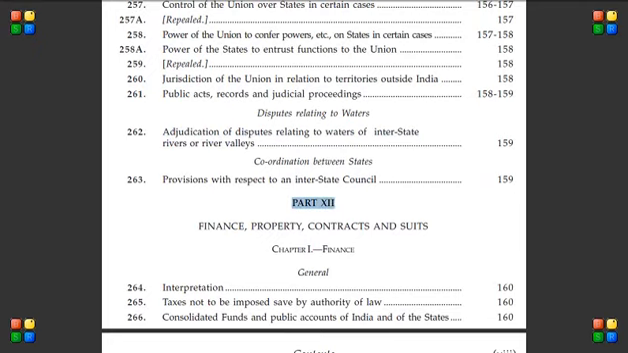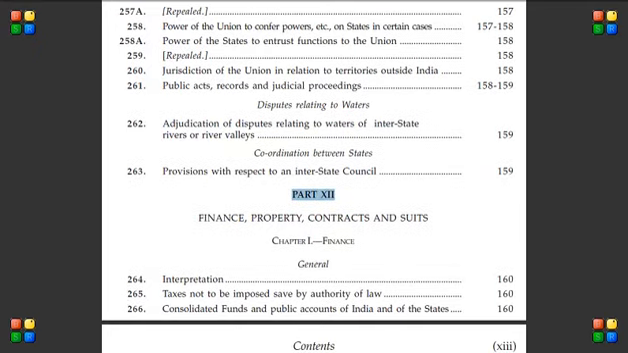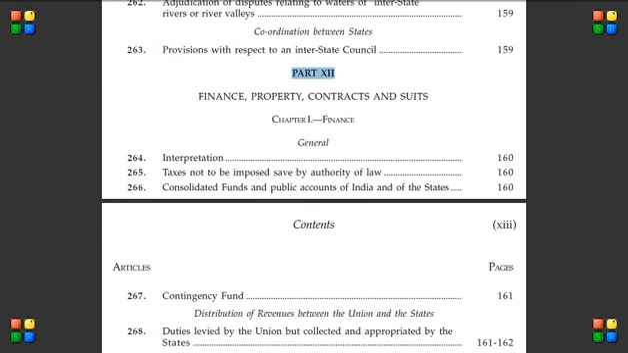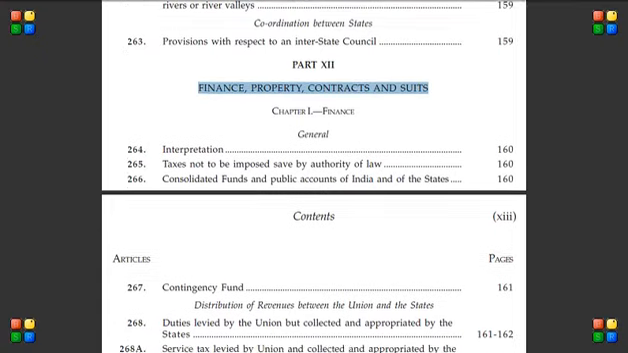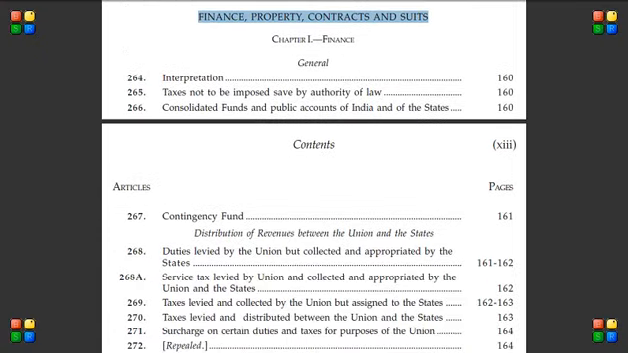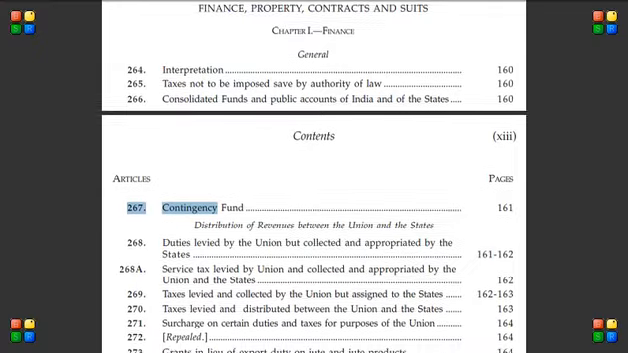Next is Part 12, sorry. Part 12 talks about finance, property, contracts and suits. All these are finance related topics: how taxes are imposed and where taxes go, like the consolidated fund, a fund where all the tax income goes. Article 266 talks about that. And the contingency fund, some kind of emergency fund. Article 267 talks about that. It talks about how taxes are levied and all that.